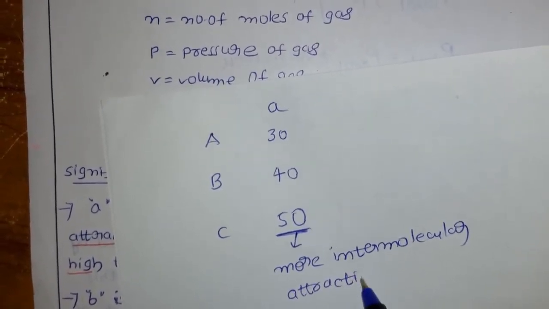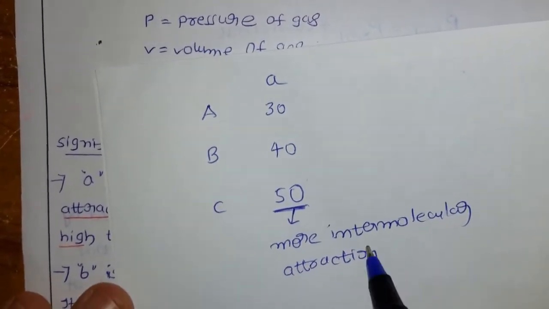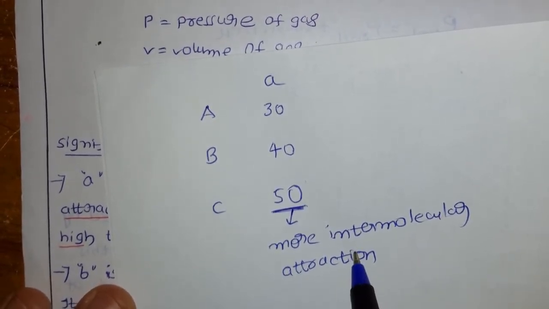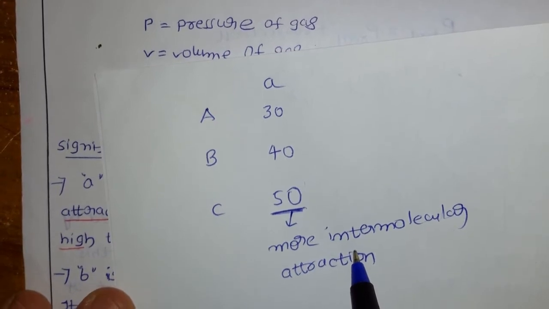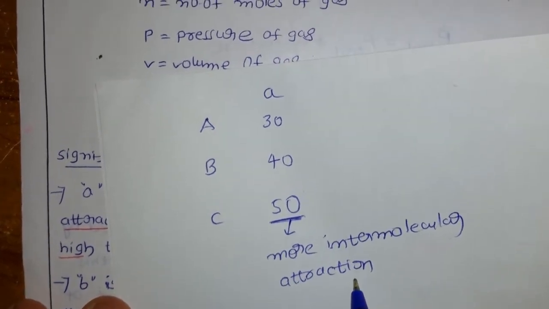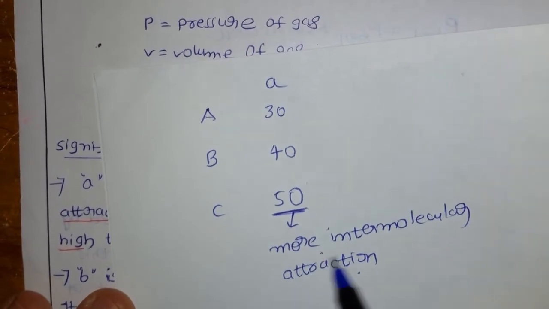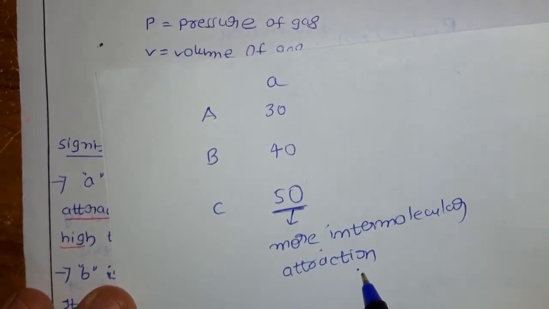Once there is intermolecular attraction, the gas molecules come close together. Once they come close together, you can easily liquefy it, easily convert it into liquid. So if A value is more, the gas can be easily liquefied.